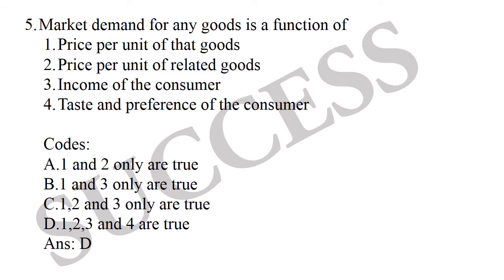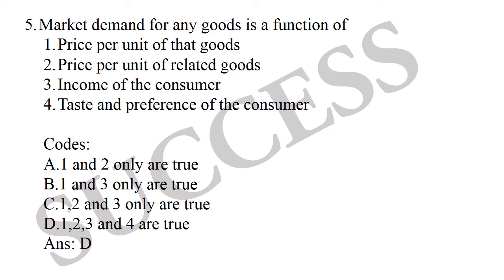Fifth question. Market demand for any goods is a function of price per unit of that goods, price per unit of related goods, income of the consumer, taste and preference of the consumer. Here, demand function means the functional relationship between demand for a commodity and its determinants.